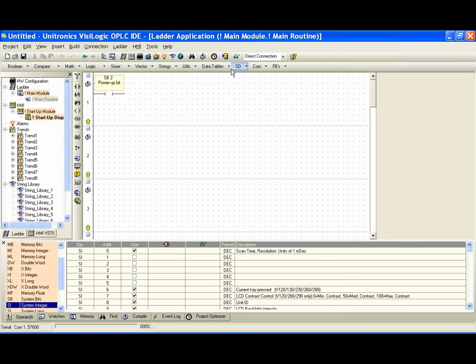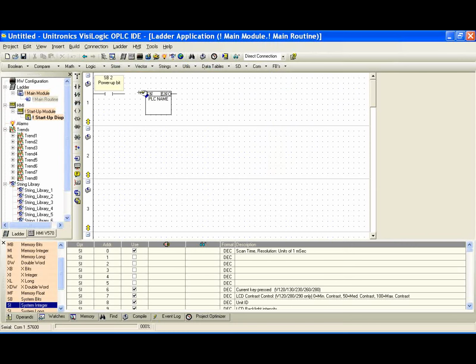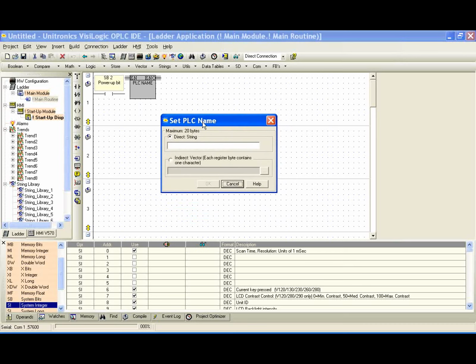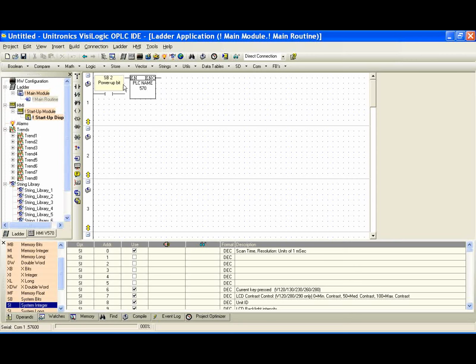We'll go ahead and give, next under COM, a PLC name. This is one of the parameters we're going to need to connect to the controller with our remote access software. In this case, we're going to use a direct string. This is case sensitive, so if you type in upper or lowercase values, remember them. We're just going to use the numbers 570. We'll hit OK. We'll make sure also we connect the two functions here with an element. We can either use the connect elements or double click till we see a crosshair and draw and connect.